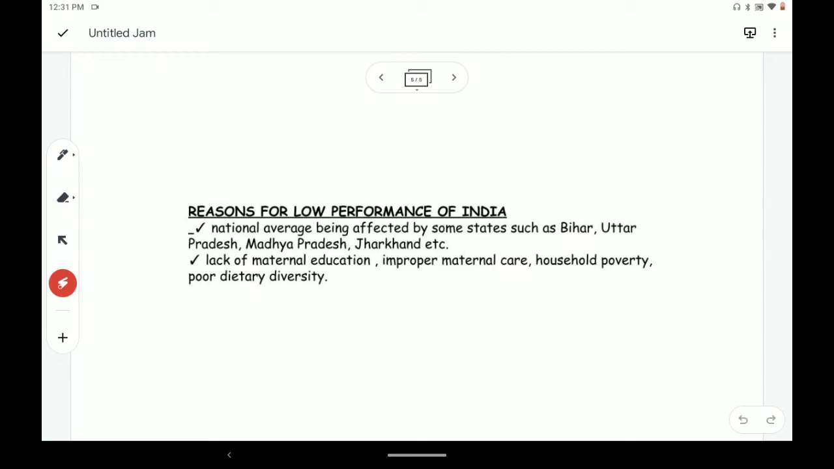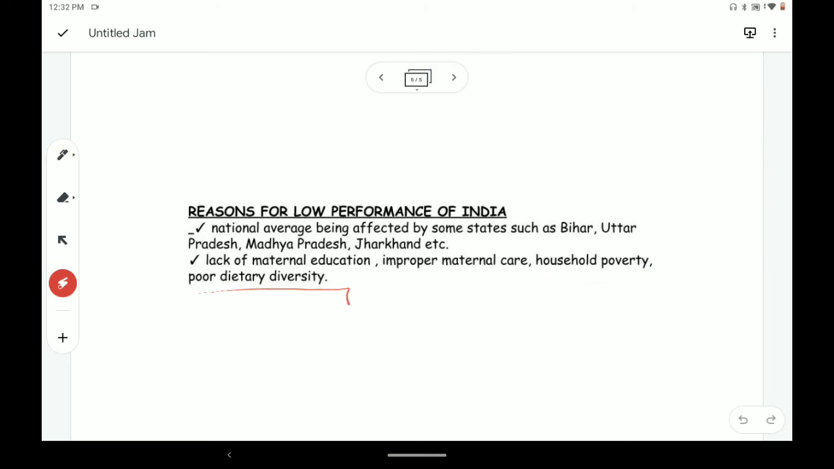Now, another point is, as we know, there is lack of maternal education. Many people are living in rural areas. Many of the mothers in rural areas do not have basic education about their body, what they need, what type of food they should eat. And there is improper maternal care during deliveries, before and after the delivery. There is household poverty. Poverty is also one of the largest reasons for it.